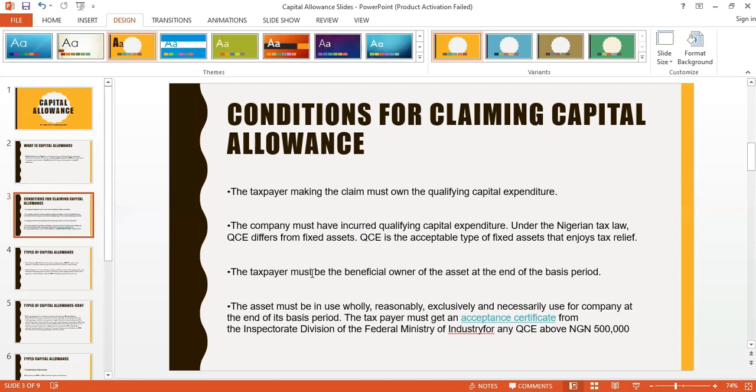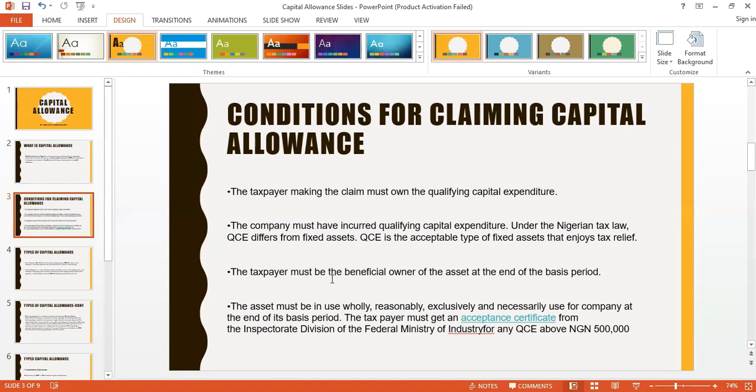The taxpayer must be the beneficial owner of the asset at the end of the basis period. They have what they call basis periods for capital allowances. You need not be the owner at the beginning of the basis period. You must be the owner at the end of the year.